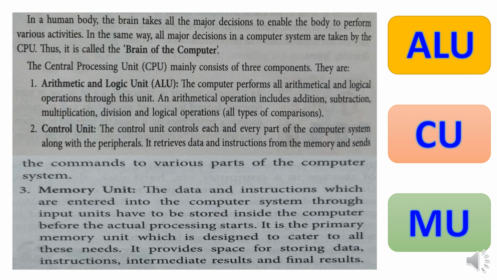It is the primary memory unit which is designed to cater all these needs. It provides space for storing data, instructions, intermediate results and final results. That means that it is the RAM, the primary memory, which stores the raw data also and the final result which is sent by the computer CPU.